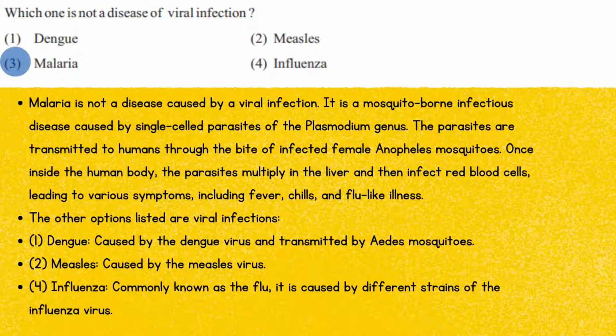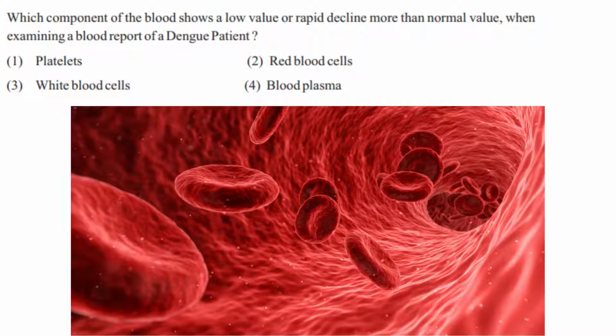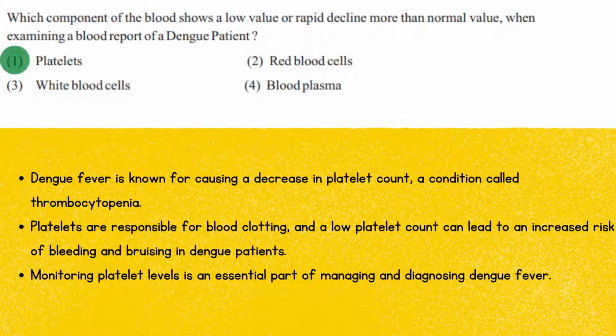In the next question, they ask, which component of the blood shows a low value or rapid decline more than the normal value when examining a blood report of a dengue patient? Dengue fever is known for causing a decrease in platelet count, a condition called thrombocytopenia. Platelets are responsible for blood clotting, and a low platelet count can lead to an increased risk of bleeding and bruising in dengue patients. Monitoring platelet levels is an essential part of managing and diagnosing dengue fever.